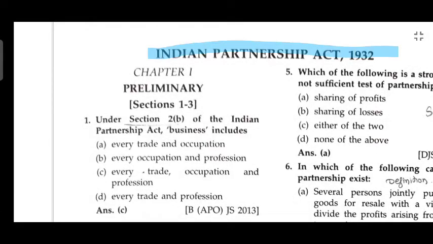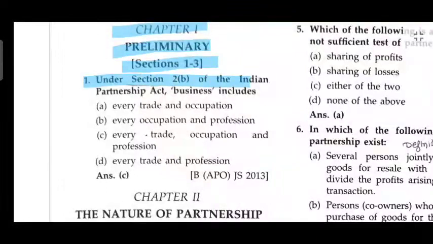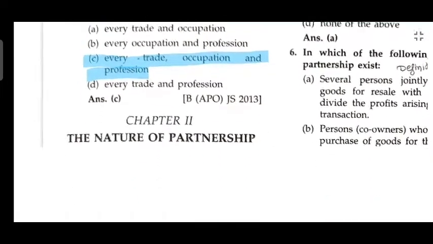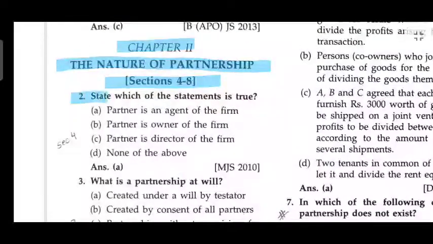Indian Partnership Act 1932. Chapter 1, Preliminary, Section 1 to 3. Under Section 2(b) of the Indian Partnership Act, business includes every trade, occupation and profession. Chapter 2, Nature of the Partnership, Section 4 to 8. State which of the statements is true.